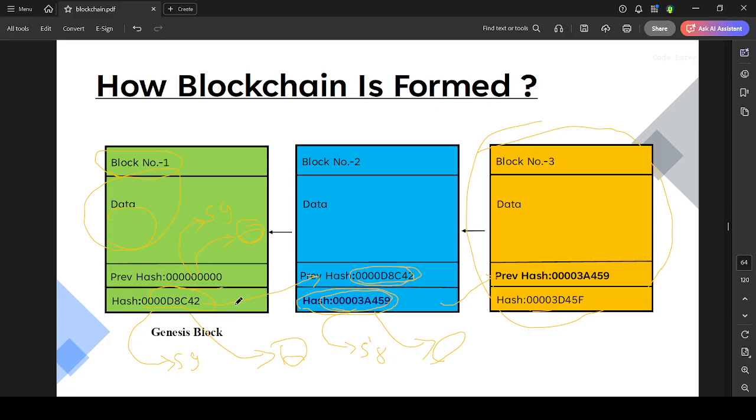Again it will store the previous hash and create a new hash. The same applies for block 3, block 4 and so on. That's how the blockchain is formed, and how it is safe to store the data. So that is an example of how the blockchain is formed by the help of previous hash and hash. Thank you.